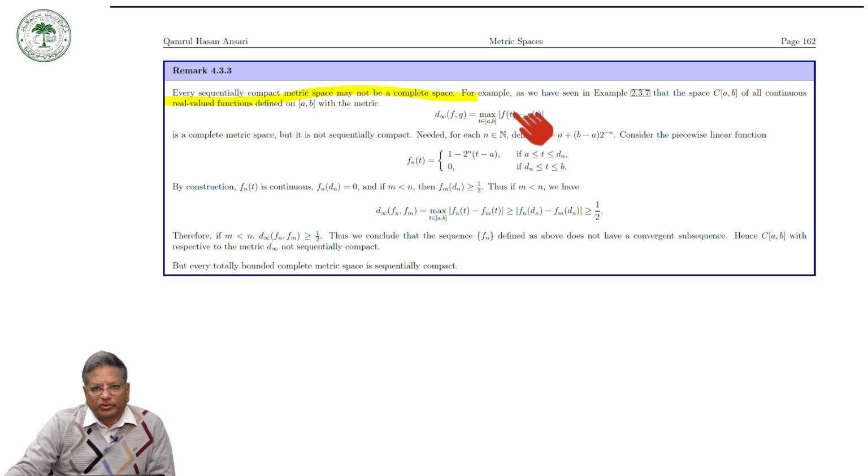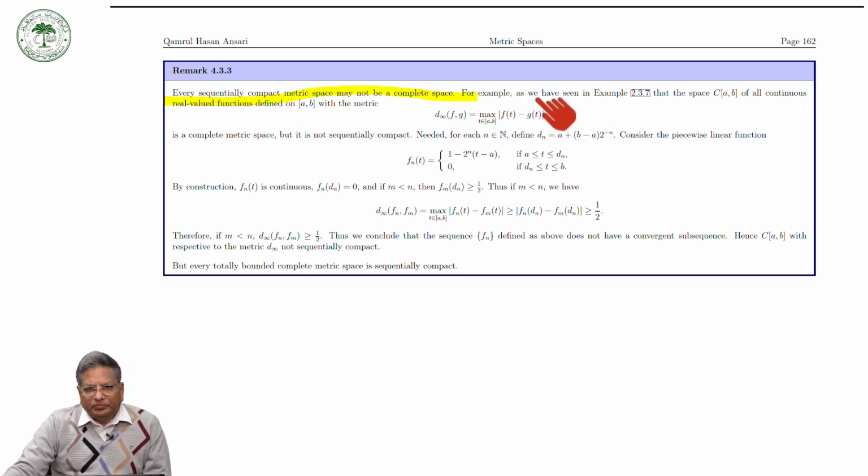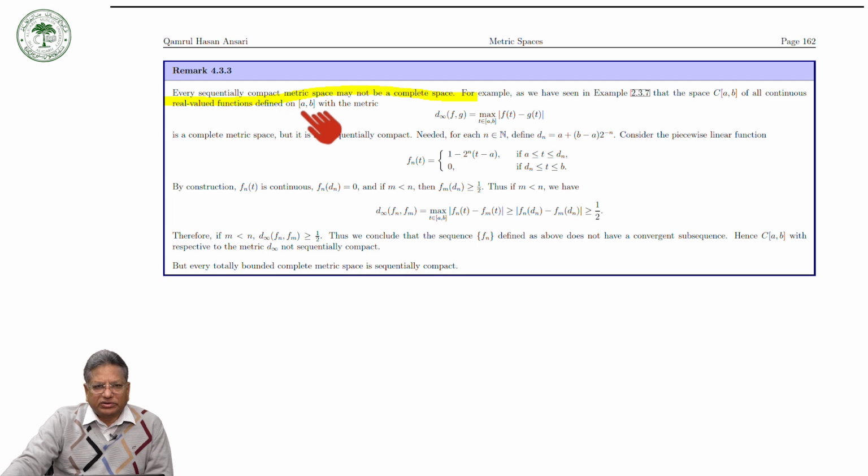So, for example, we can consider the space C[a,b] of all continuous real valued functions defined on the closed interval [a,b] with the sup metric. So, we have seen in example 2.37 that this space C[a,b] with respect to this metric is a complete metric space, but it is not sequentially compact.